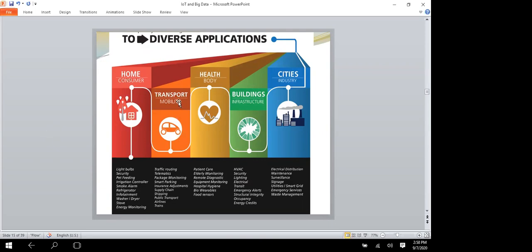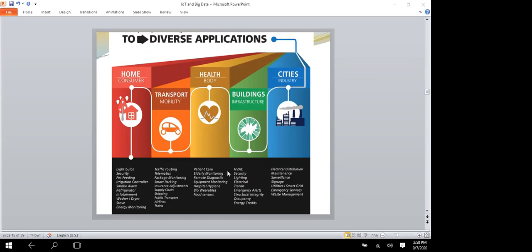Next one is transport and mobility. Transport also includes traffic and routing. You can find it out nowadays, everybody finds it through GPS. You can find out where the traffic is, like that. And telematics, package monitoring, smart parking, insurance adjustment, supply chain, shipping, public transport, airlines, trains. Here also the IoT is applicable.